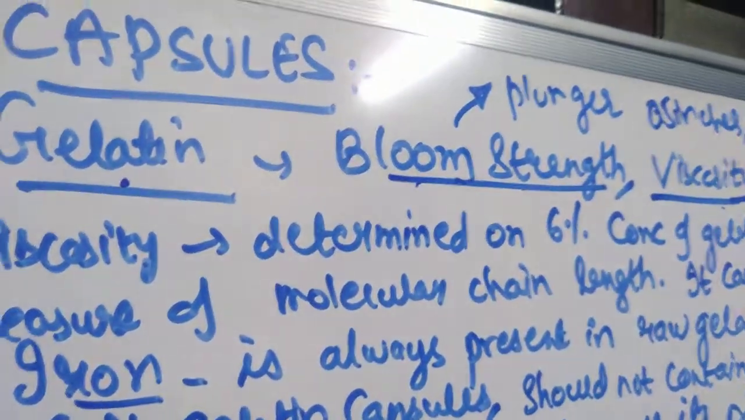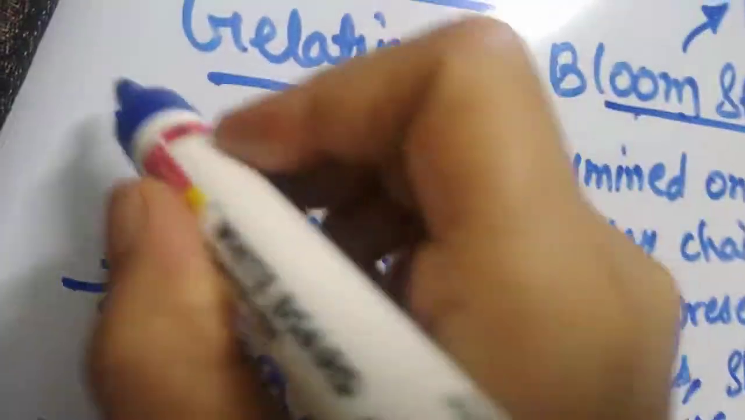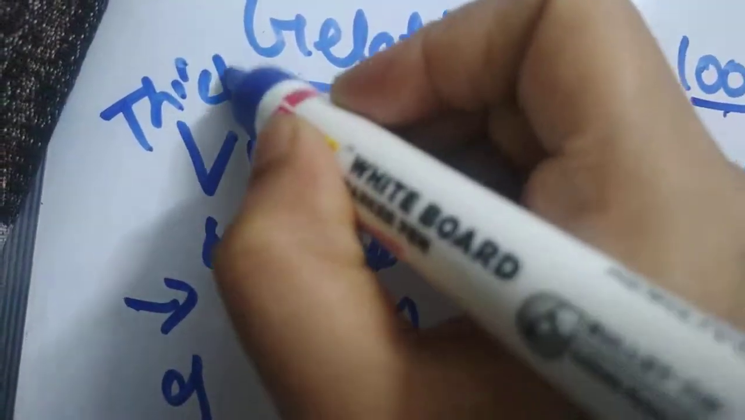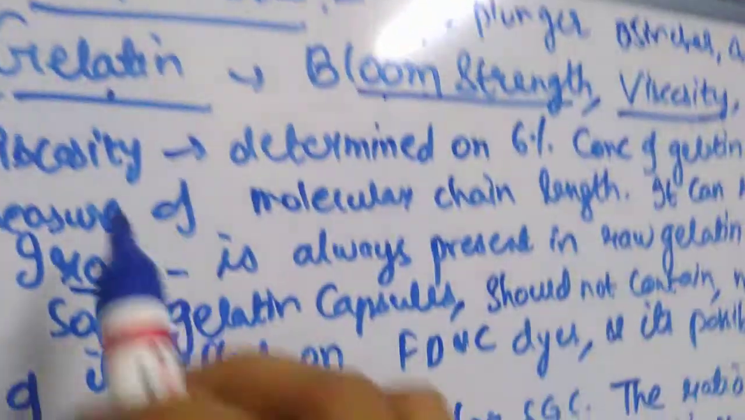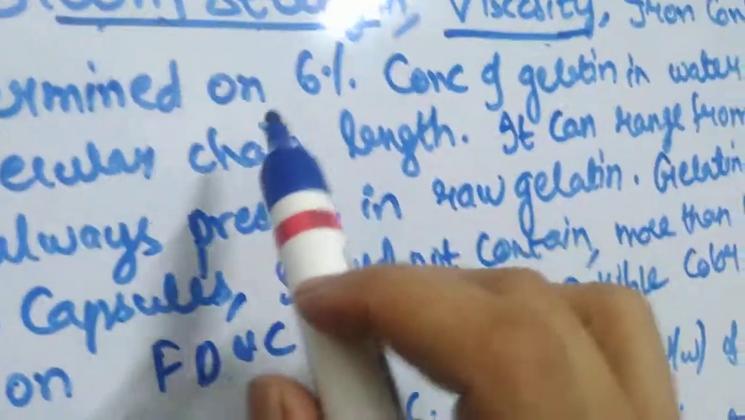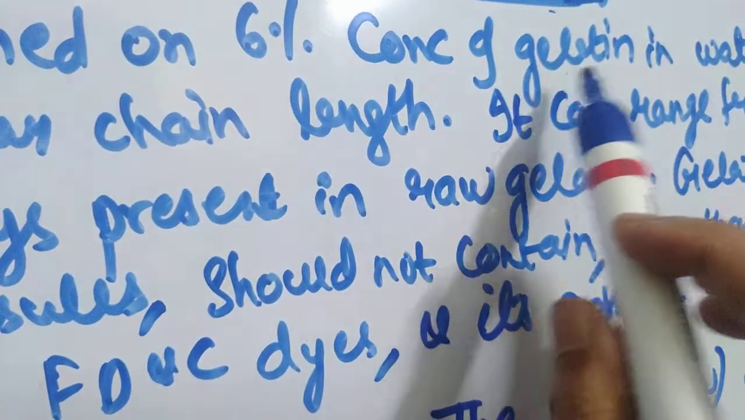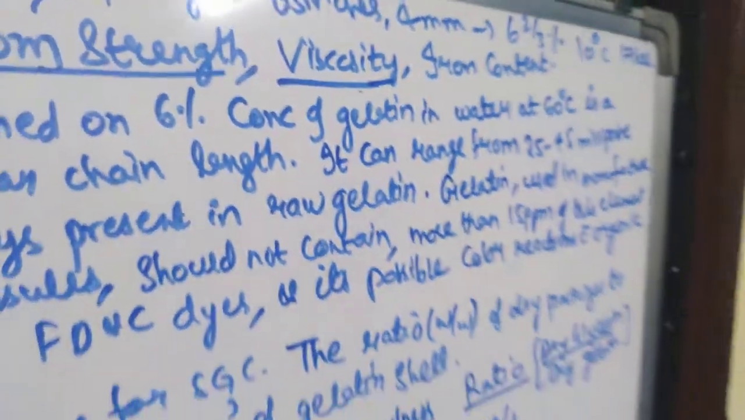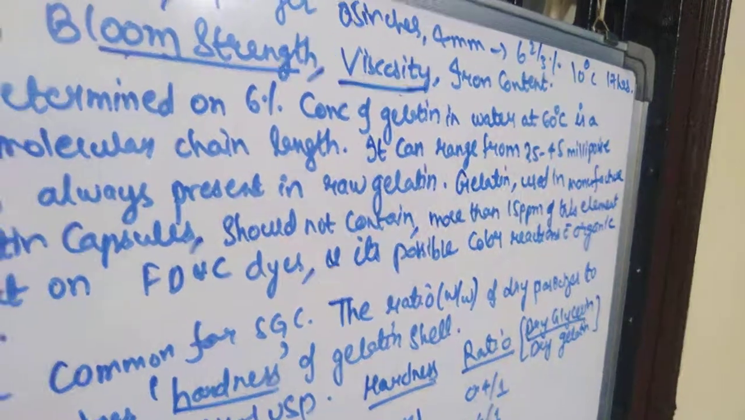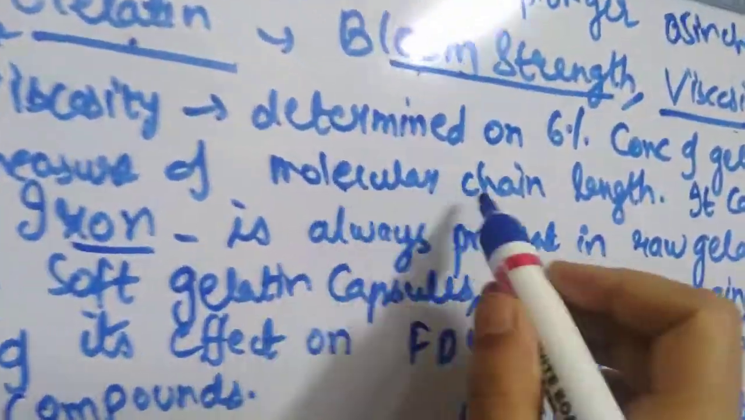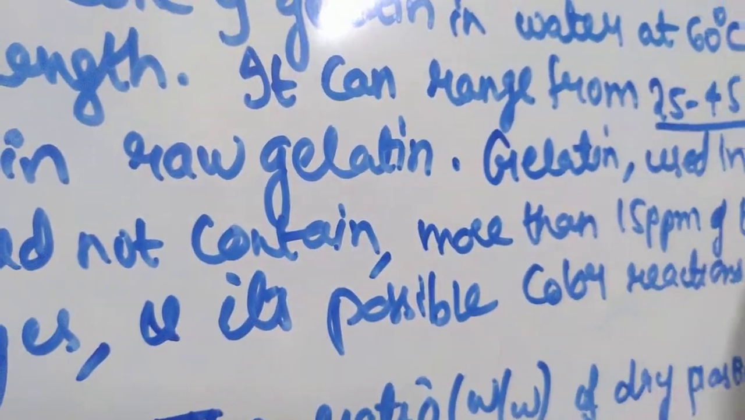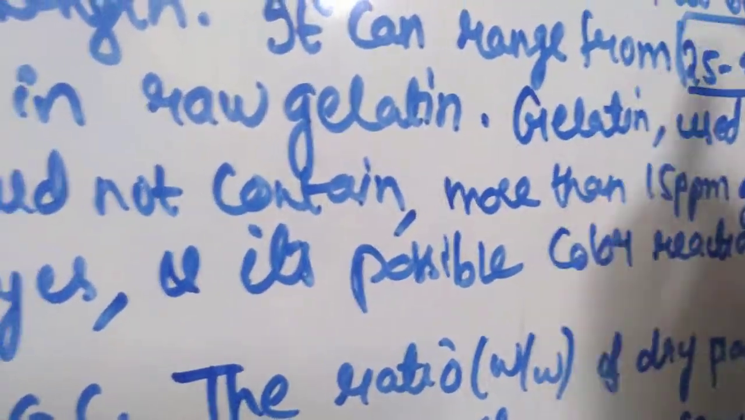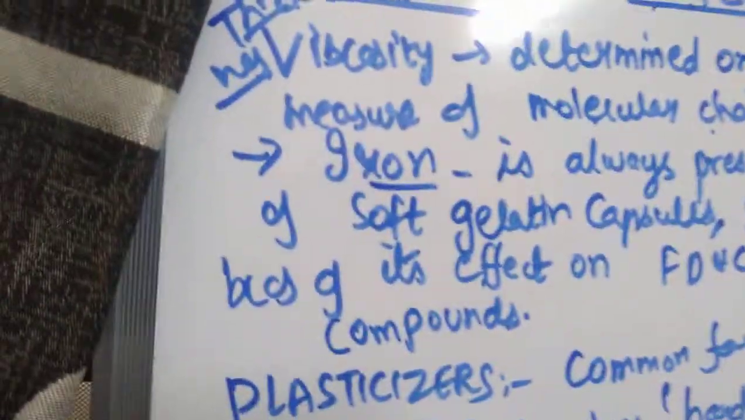Okay, next viscosity. Do you know what viscosity is? Viscosity is nothing but a state of thickness or fluidity or semi-fluid. How thick it is, that is defined by its viscosity. Viscosity is determined on a 6% concentration of gelatin in water at 60 degrees centigrade, and it is a measure of the molecular chain length. This viscosity can range from about 25 to 45 millipoise. Millipoise is the unit of viscosity.